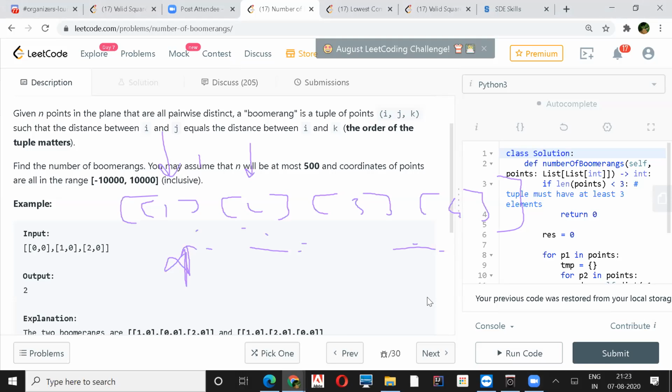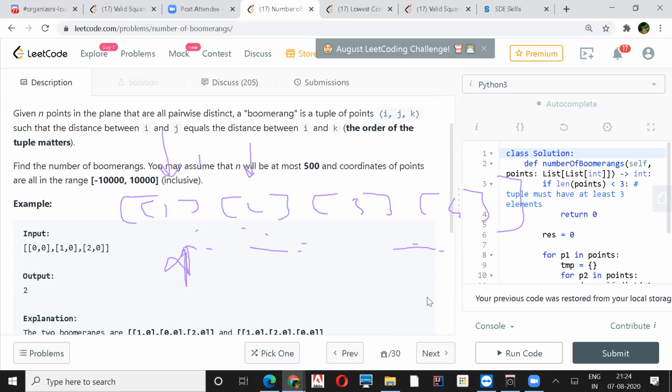So it would be 3P2. That would be 3 into 2. But provided the distances are same, we are assuming here the distances are same, right. That would be obtained by the size of my value. My key is the distance, and the size of my vector, I've kept the value as vector. If it's greater than one, then that means that I have more than one element with that distance from i. So I'll just use that formula using the size.